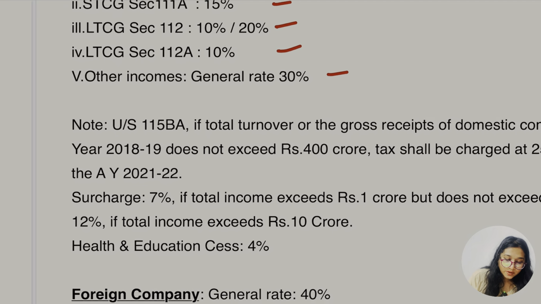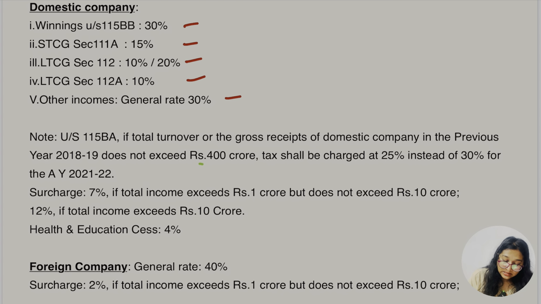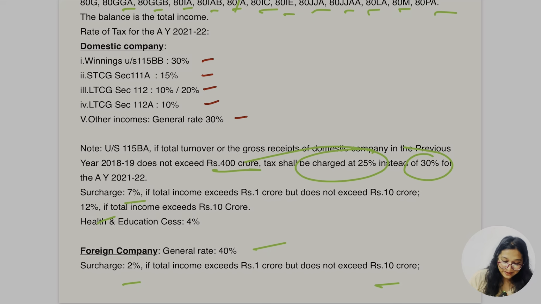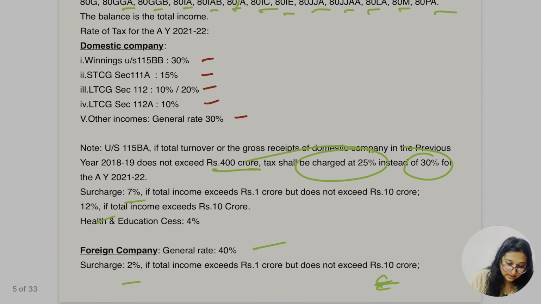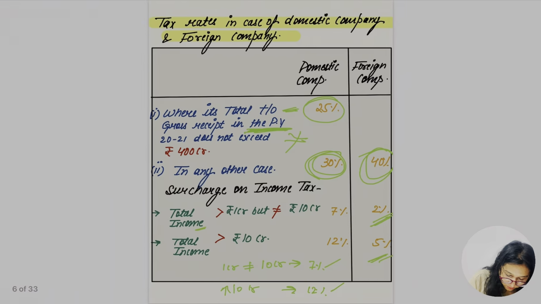Note, under Section 115BA, if the turnover or gross receipt of the domestic company in the previous year does not exceed 400 crore, tax shall be at the rate of 25% instead of 30%. We know this, right? Surcharge is 7%, 12%. For a foreign company, the tax is going to be 40%, with surcharge 2% and 5%. I have not mentioned the remaining part here. 2% if it is between 1 and 10 crore, and 5% if it exceeds 10 crore.